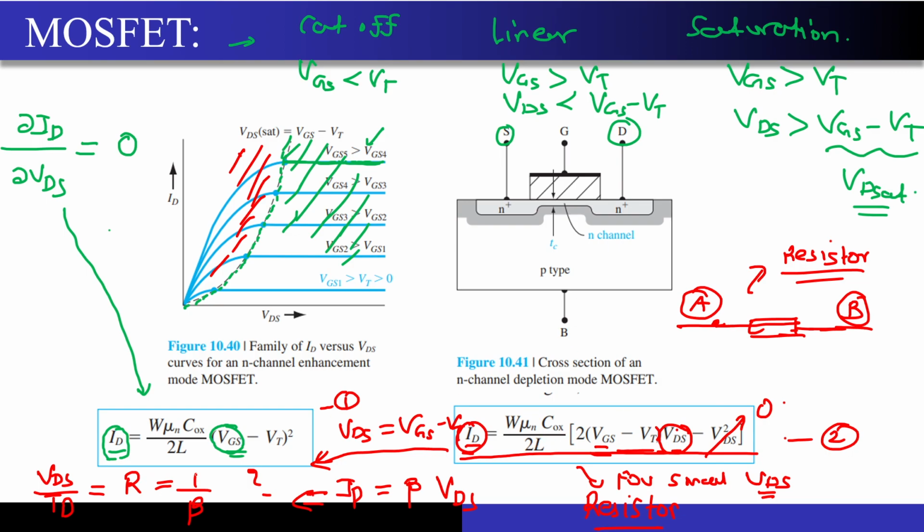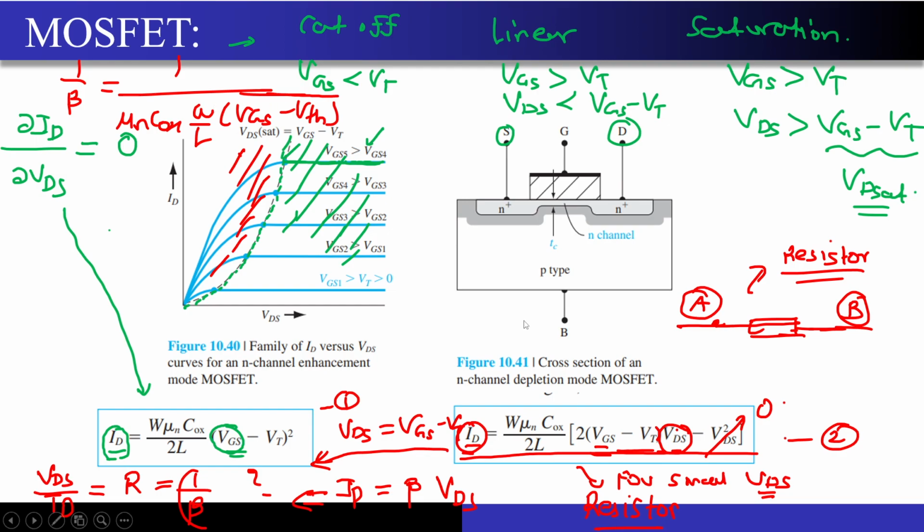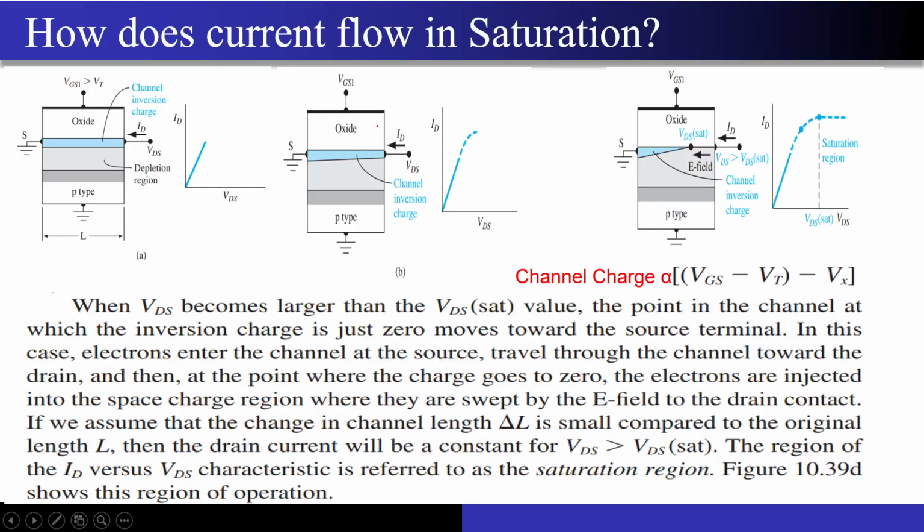If you just calculate this 1 upon beta, you will get 1 upon mu n C ox W by L times VGS minus VTH. So this is the value of resistance that the MOSFET will present to you if you operate it in the linear region. That's why sir must have told you that this behaves as a resistor, and the value of resistance can be found using this particular formula. I hope till this point it is very much clear.